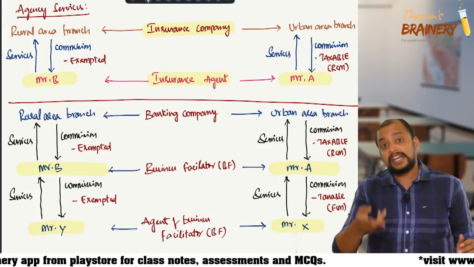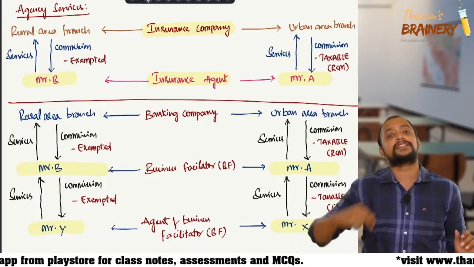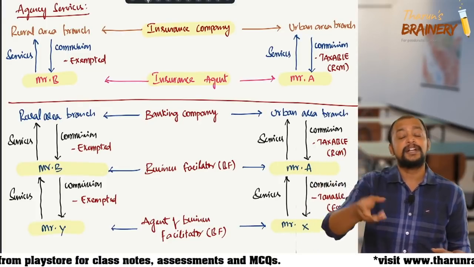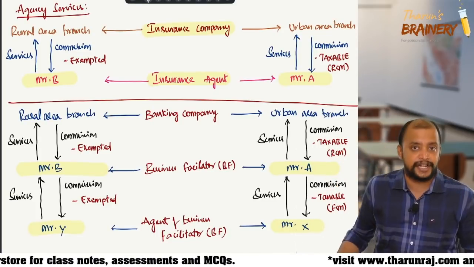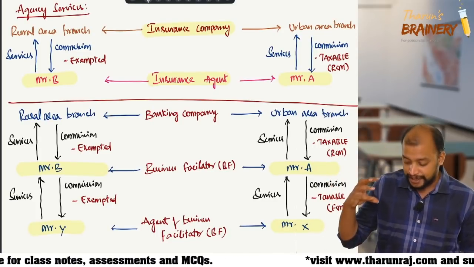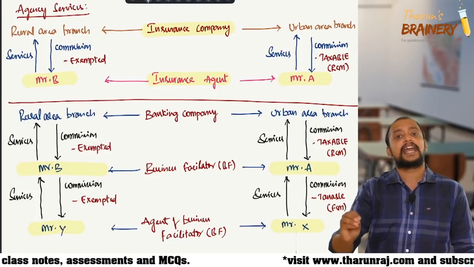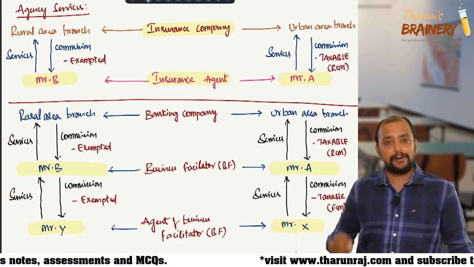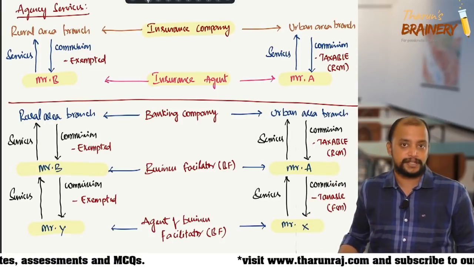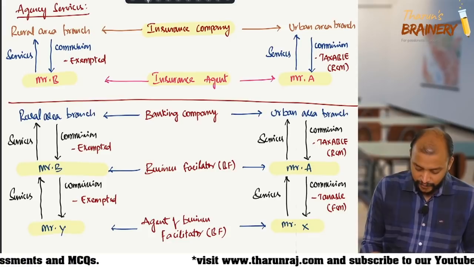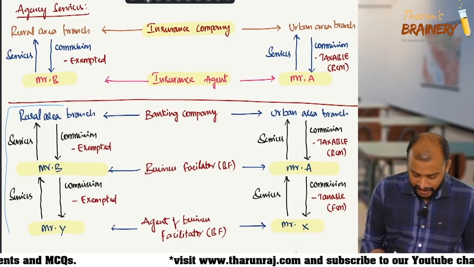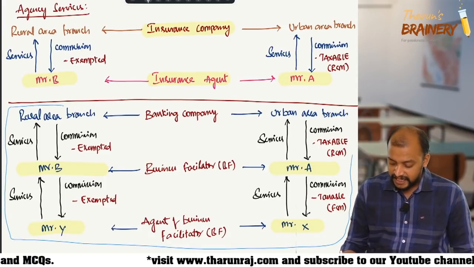Same way, agent of business correspondent to business correspondent is under RCM, but agent of business facilitator to business facilitator is not in RCM. So we need to treat it this way. This is as per ICAI study material, so we need to follow this only for exam purpose. And this is in case of business facilitator.